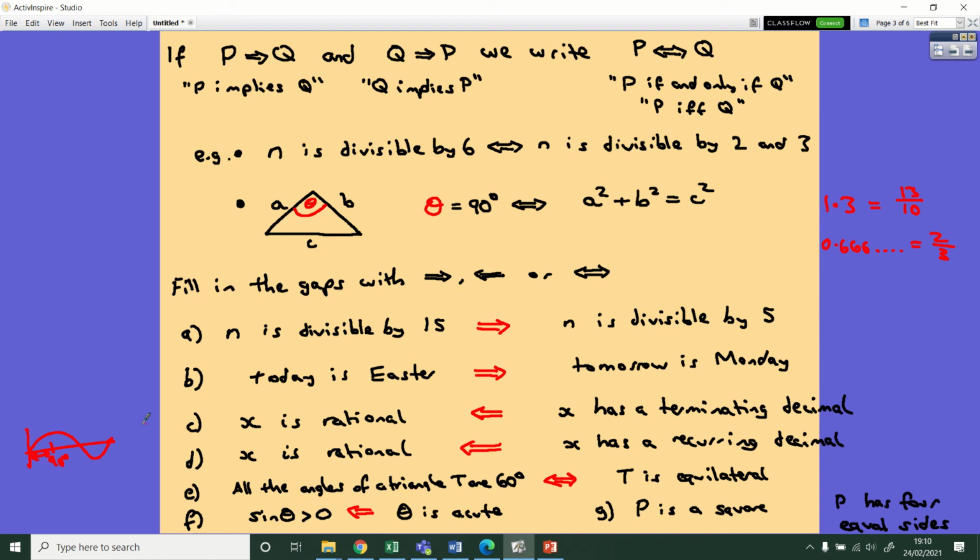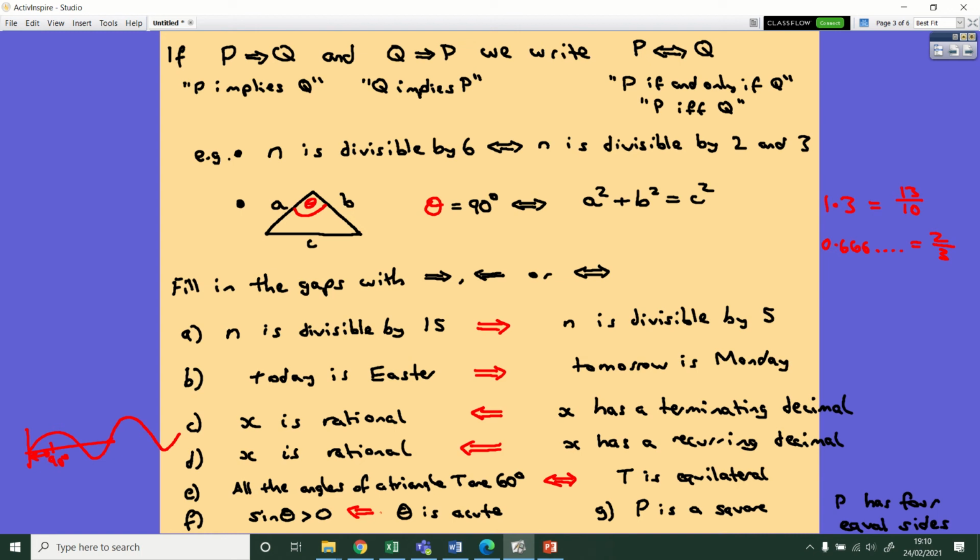But because this is a periodic graph, if I can continue, we're going to get more angles. Well, in fact, we're going to get more angles in the obtuse case where sine theta is positive as well. So it's only going to point this way, okay? Just because sine theta is positive doesn't mean that the angle is acute, but if the angle is acute, then sine theta will be positive.